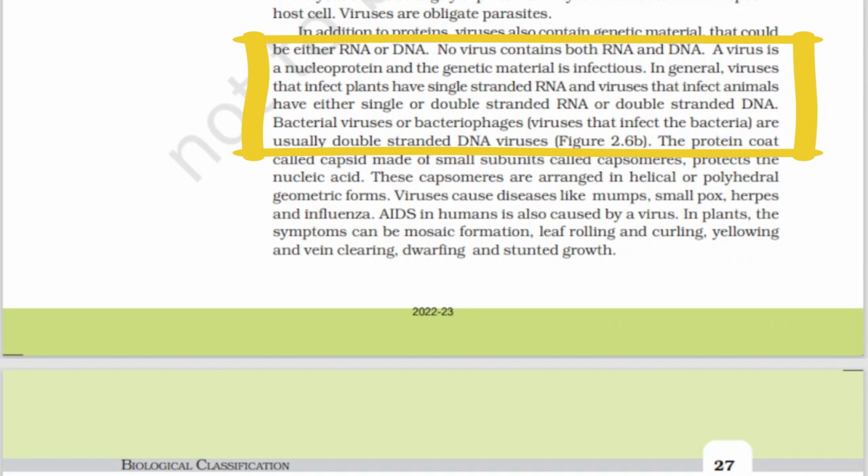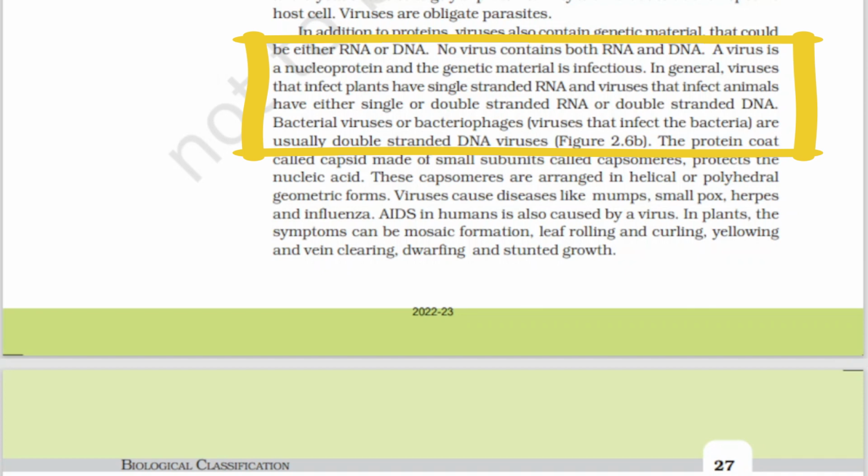You can note this sentence which I read out just now, because we can make questions like which of the following statements is true. For that type of question, this sentence plays a major role. Okay, you need to remember this.